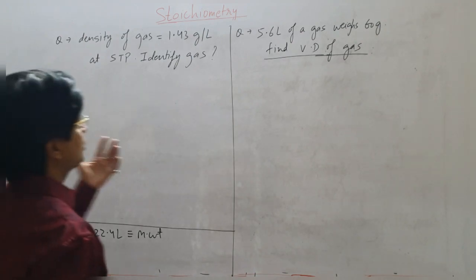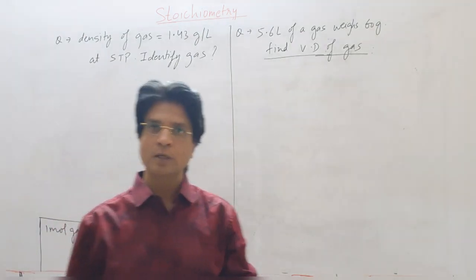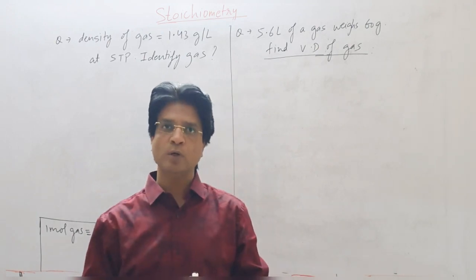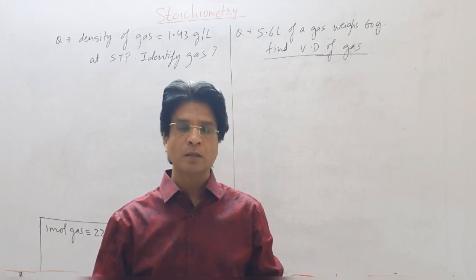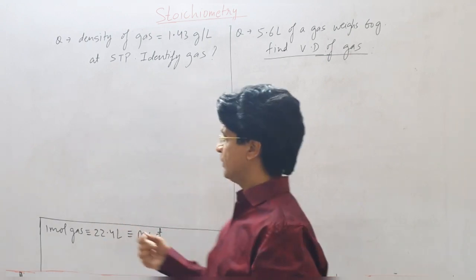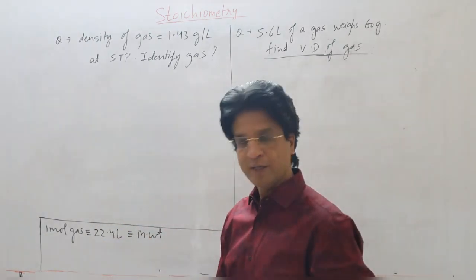Okay students, let's solve certain questions on gases. Whenever they are asking a question on gas, it becomes very important that you start thinking compulsorily with respect to 22.4 liter. And why so?